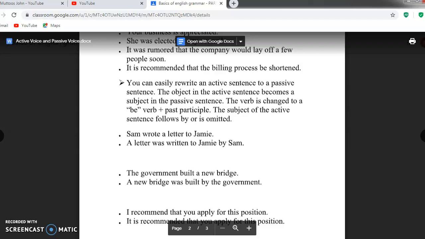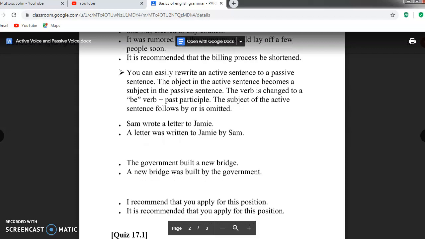You can easily rewrite an active sentence to a passive sentence. Sam wrote a letter to Jamie. A letter was written to Jamie by Sam. So here, the object in the active sentence becomes a subject in the passive sentence. The verb is changed to be verb plus past participle.